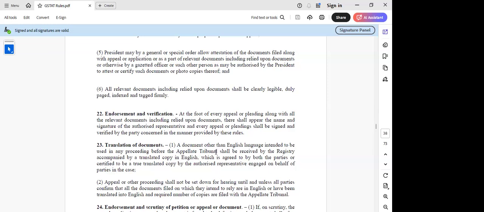Because in North India, I've seen, sir, in a few of the states with the local mandate, they say that it has to be in the local language, and then if required, it can be translated into English. In a few of the states where we are able to look into that, sir.